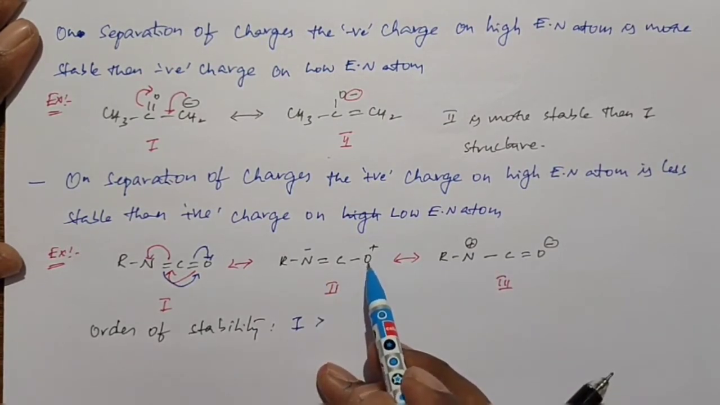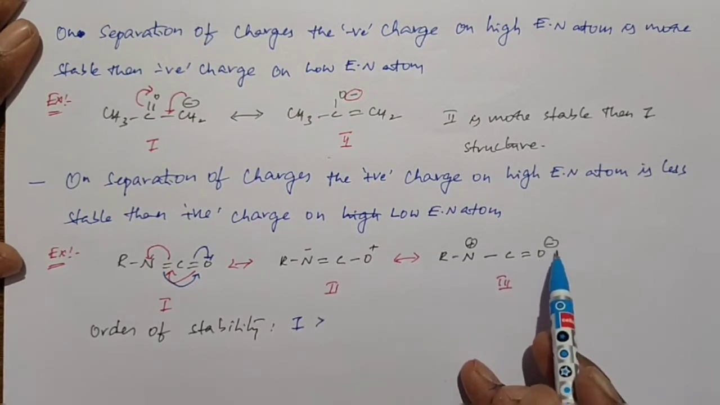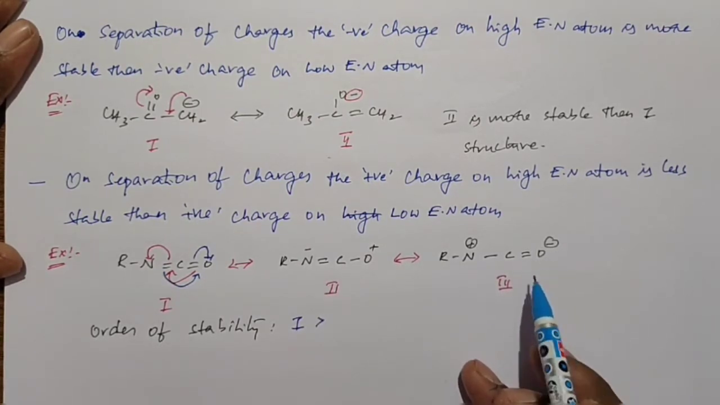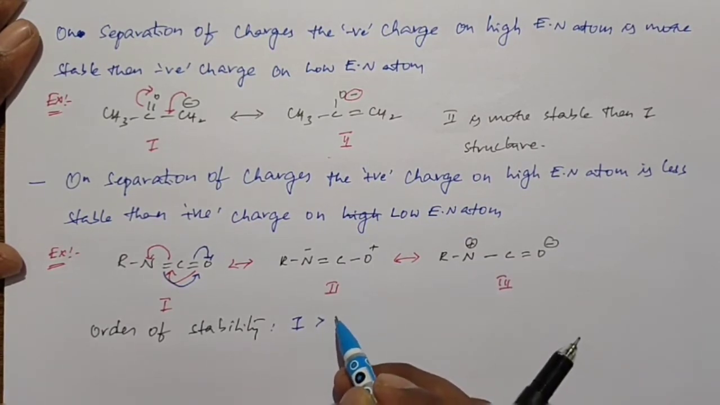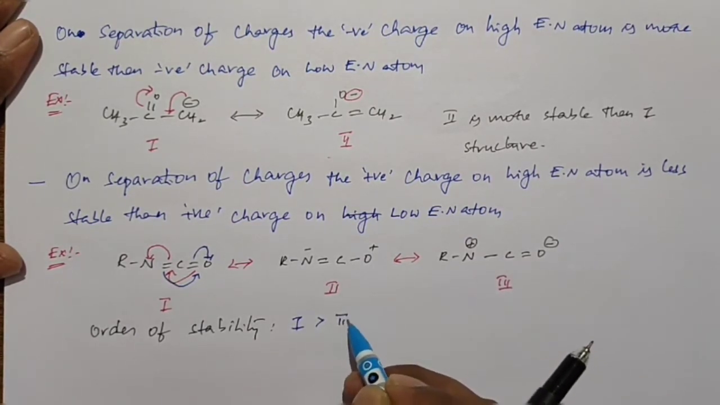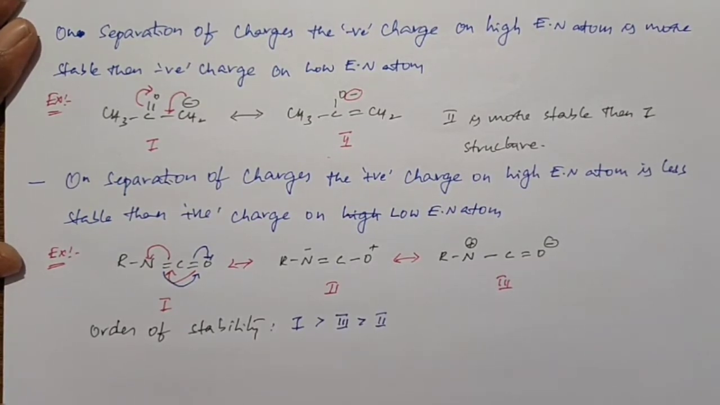So on a high electronegativity atom we have the positive charge, so it is less stable. When you come to the third structure, oxygen is the high electronegativity atom, so on this atom we have the negative charge, so this is a more stable substance. Based on the order of stability, first structure is more stable, after that third structure, and second structure is the last. Why? Because in the second structure the positive charge is present on a highly electronegative atom. So this is about rule number 5.